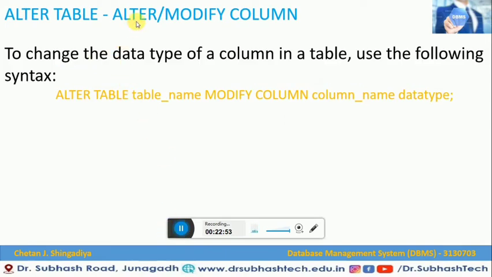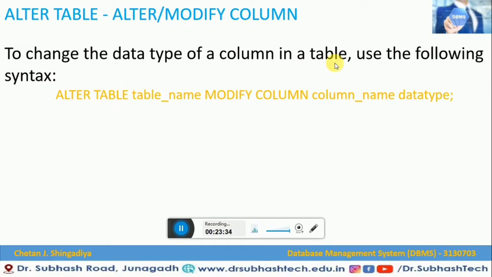Now another thing that we would like to see is alter or modify the column. When you want to modify a particular column, that is, to change the data type of a column in a table, we are going to use this concept. For example, when we have created a table and we have written a data type integer, later on we came to know that that particular column is not appropriate as integer. We would like to change the data type from integer to varchar. In that case we are going to use modify or alter the column, to change the data type of a column in a table.